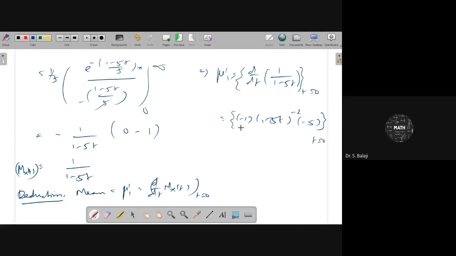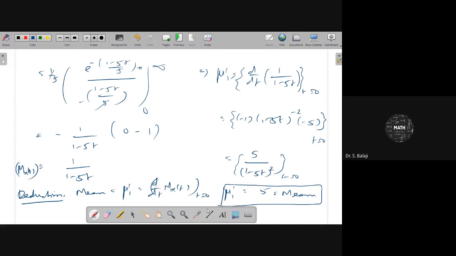For our convenience you can write it as minus minus plus, 5 by (1 minus 5t) whole square at t equal to 0. If you put t equal to 0, mu dash 1 equals 5, that is the mean. So the mean equals 5 minutes for this problem.